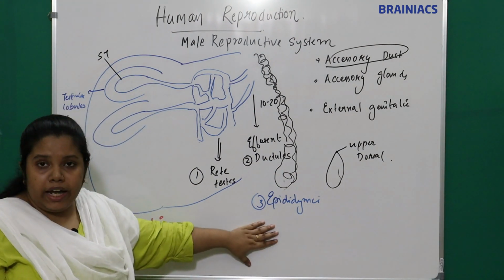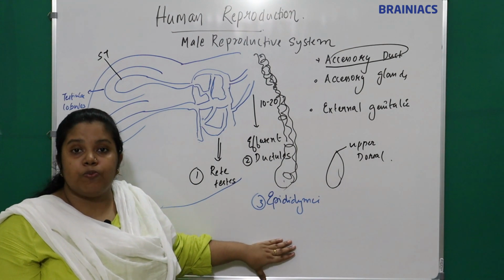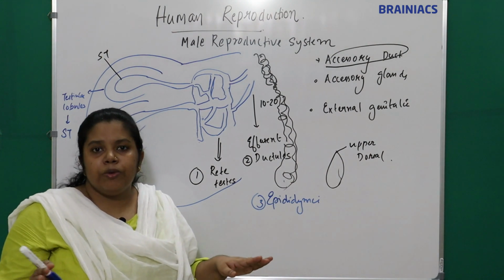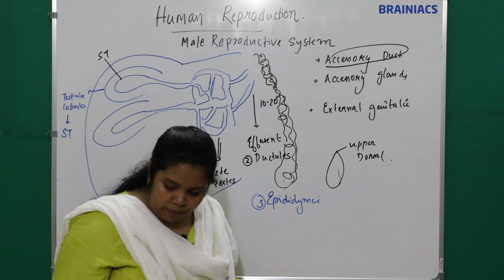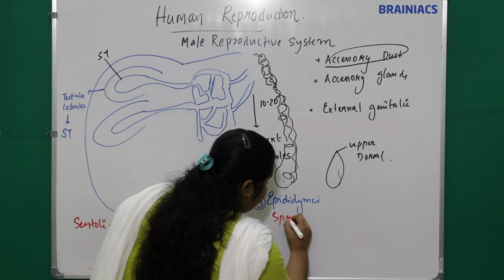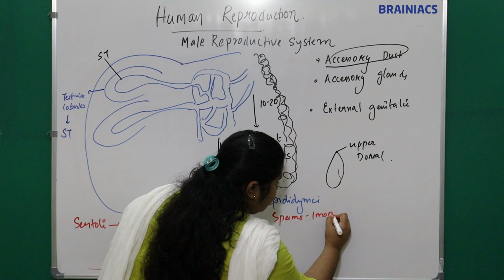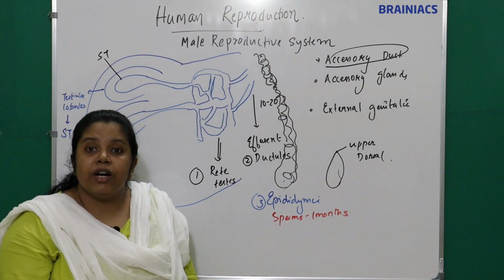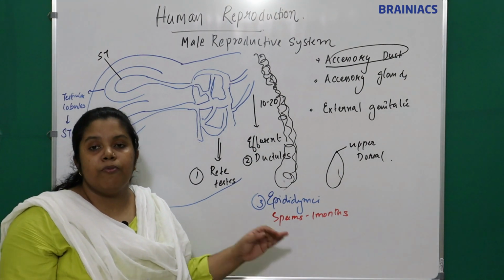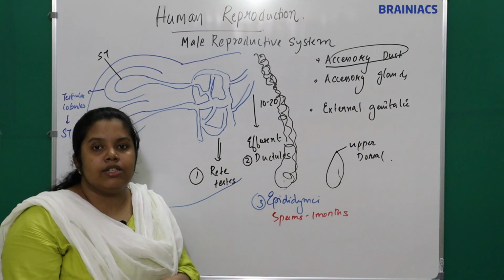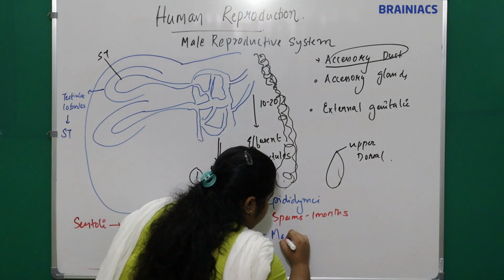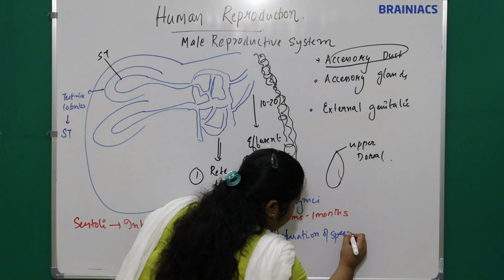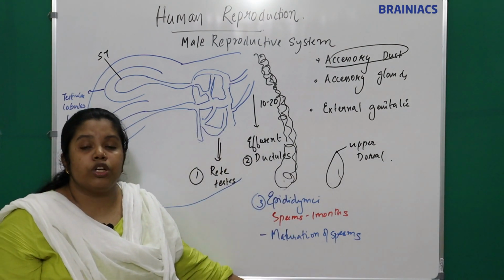The epididymis will store the sperms produced from the testis for a temporary period. How much is the temporary period? It is around 1 month. It will store sperms for 1 month, a temporary storage. During this 1 month, what will happen to the sperms? The sperm will get mature. So what is the function of the epididymis? It is the maturation of sperms.